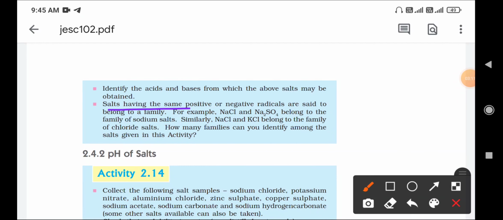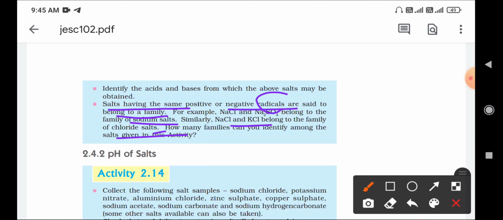Salts having the same positive or negative radicals are said to belong to the same family. Example, NaCl and Na2SO4 belong to the family of sodium salts. Similarly, NaCl and KCl belong to the family of chloride salts. So how many families can you identify among the salts given in the activity? Here one term comes, radicals. What is the meaning of radicals? Salts having the same ions, positive or negative, that is called the radicals. So that belongs to the same family.